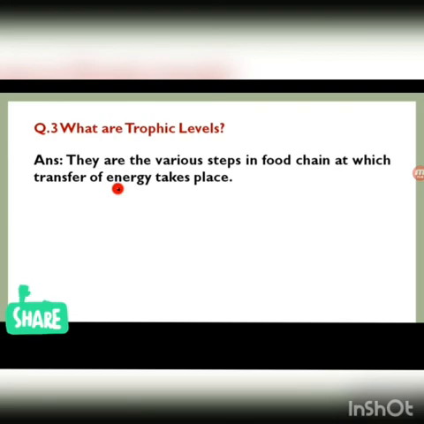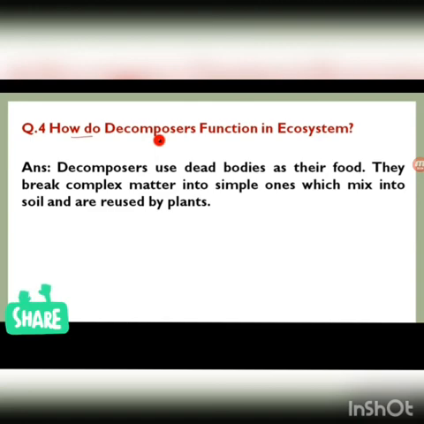Another question, what are trophic levels? There are various steps in the food chain at which transfer of energy takes place, and this is known as a trophic level. How do decomposers function in the ecosystem? Decomposers use dead bodies as their food. So they break complex matter into simple ones which mix into the soil and are reused by the plants for their nutrients.